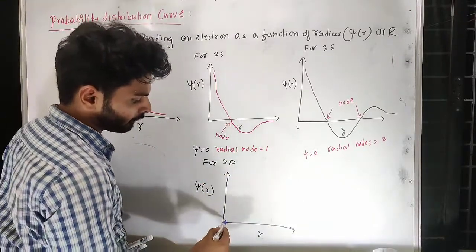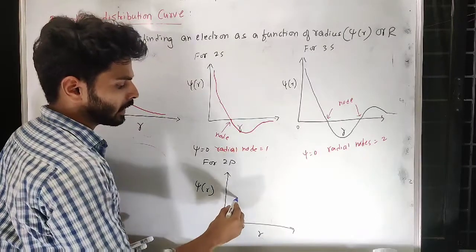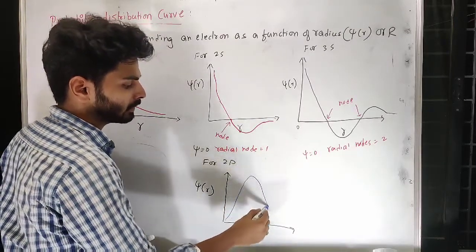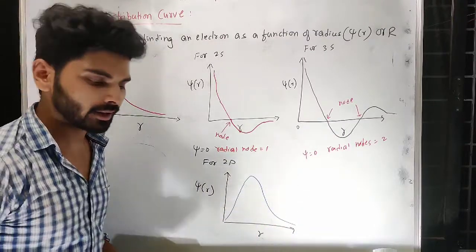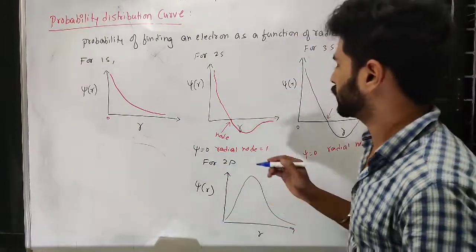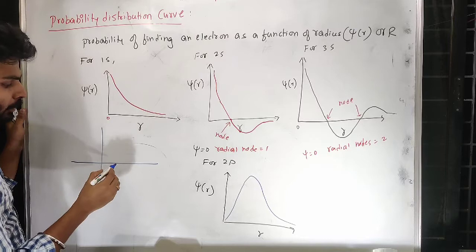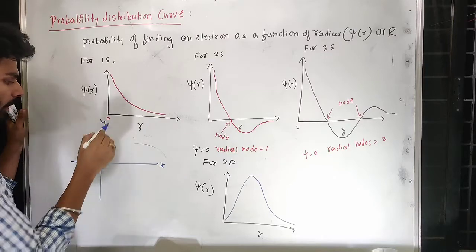So near the center its presence is less, at one distance it will be maximum, then again it will go down. Why? Because I've told you that in the case of, let us say, 2px, this is x and this is y.